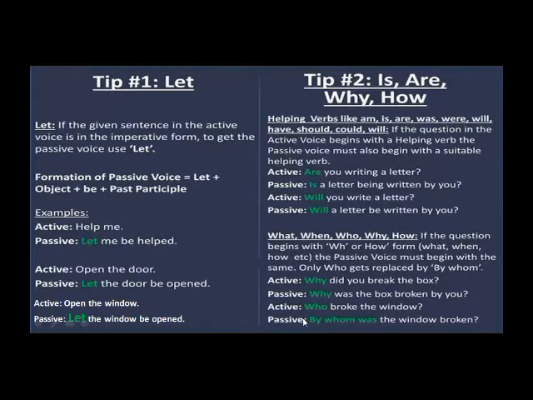So the passive voice becomes, by whom was the window broken? Okay, so this "who" will be changed into "by whom", and it will become the passive voice, by whom was the window broken.